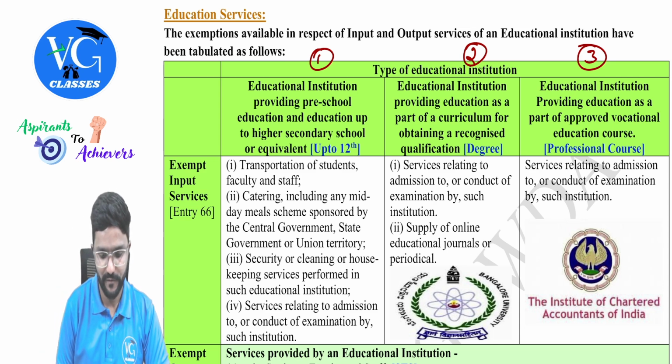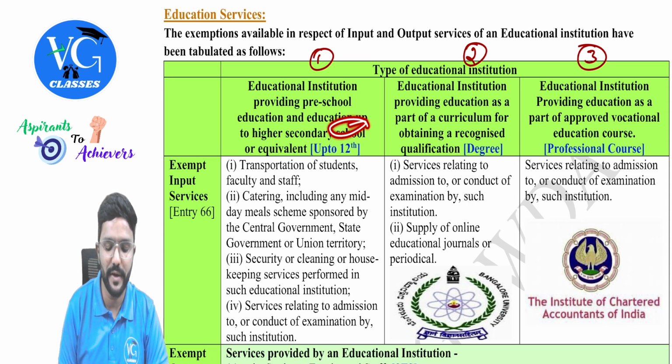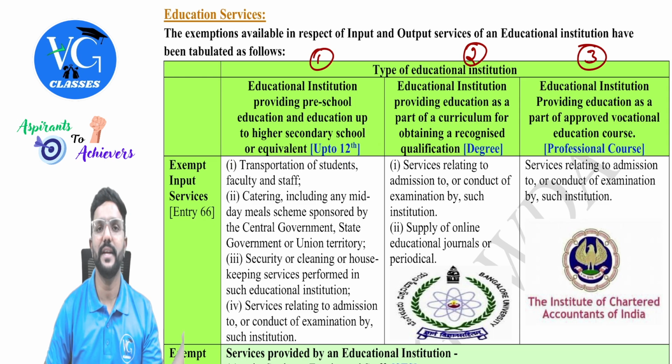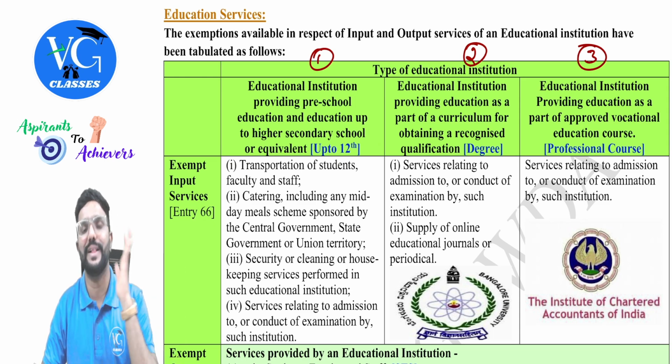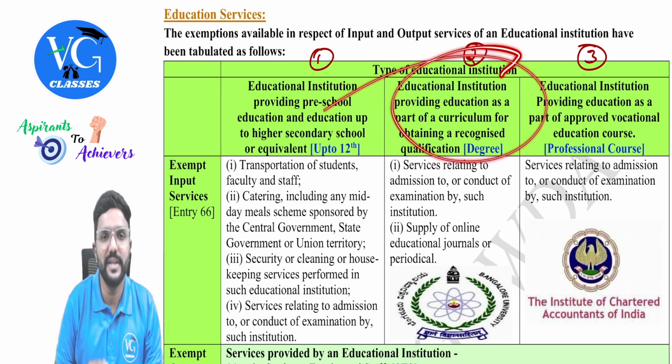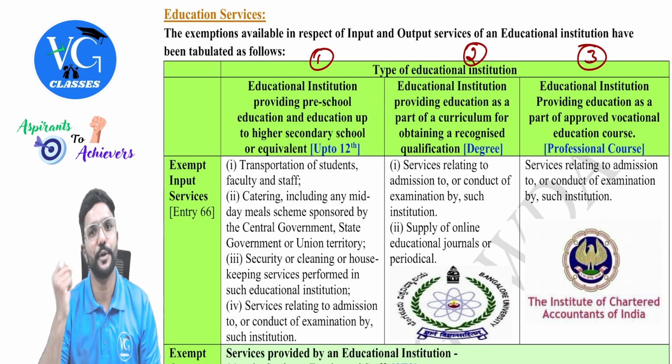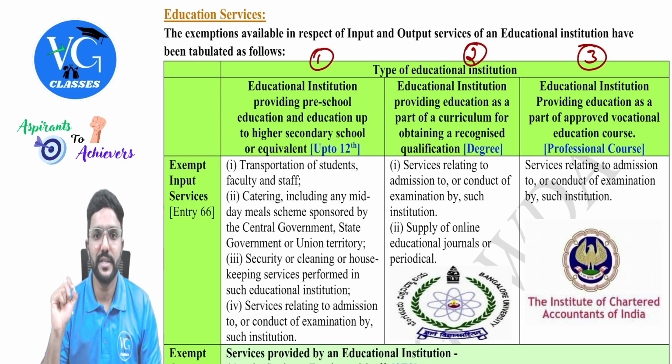First, an educational institution providing preschool education and education up to higher secondary school or equivalent. In simple terms, up to your 12th, PUC or plus 2, from kindergarten and play school up to 12th. The second one is a degree college or university, where you obtained your degree, UG or PG, both: an educational institution providing education as part of a curriculum for obtaining a recognized qualification.